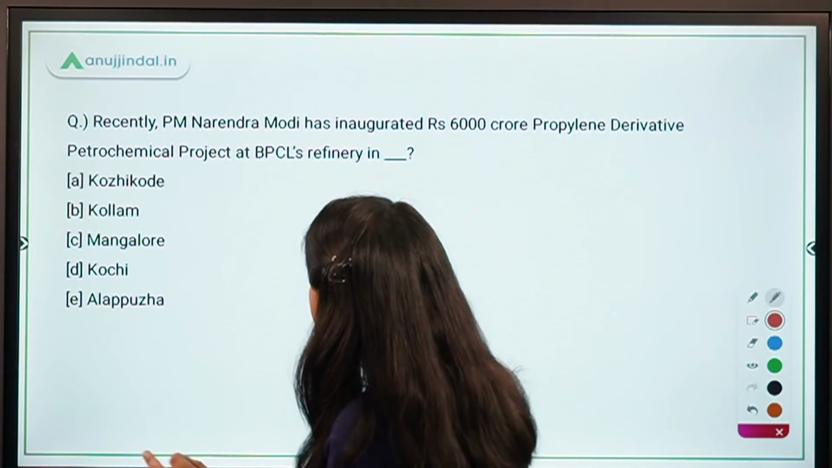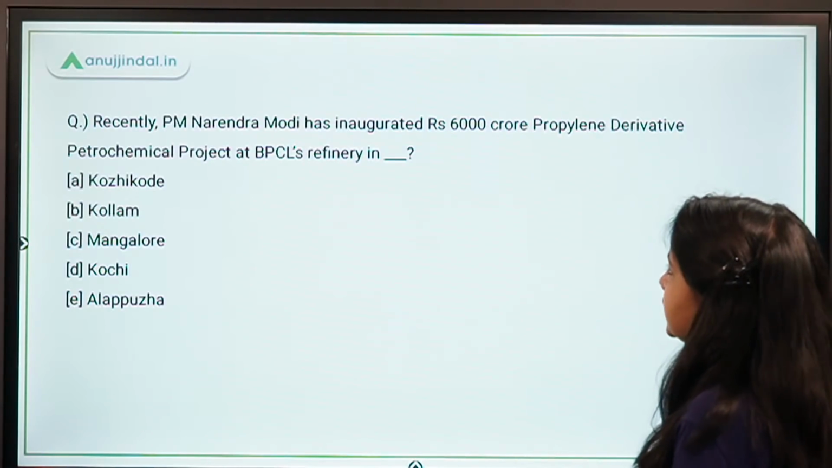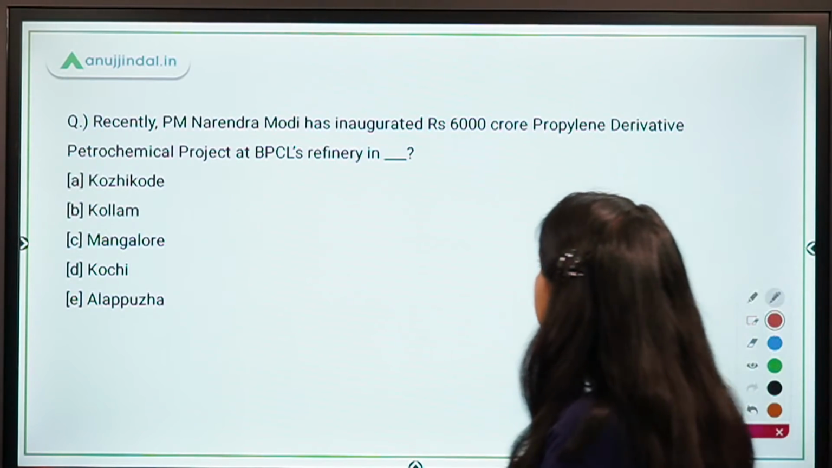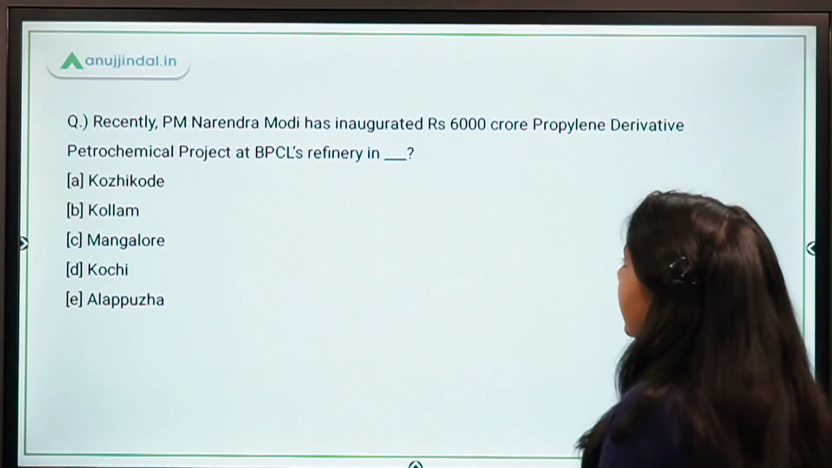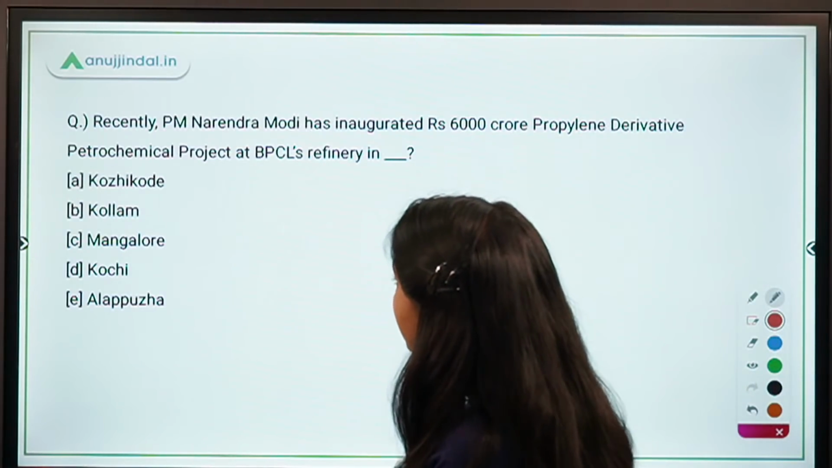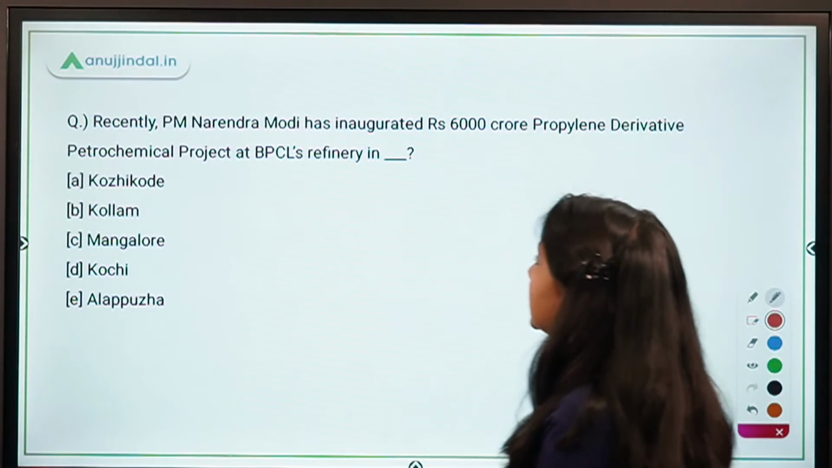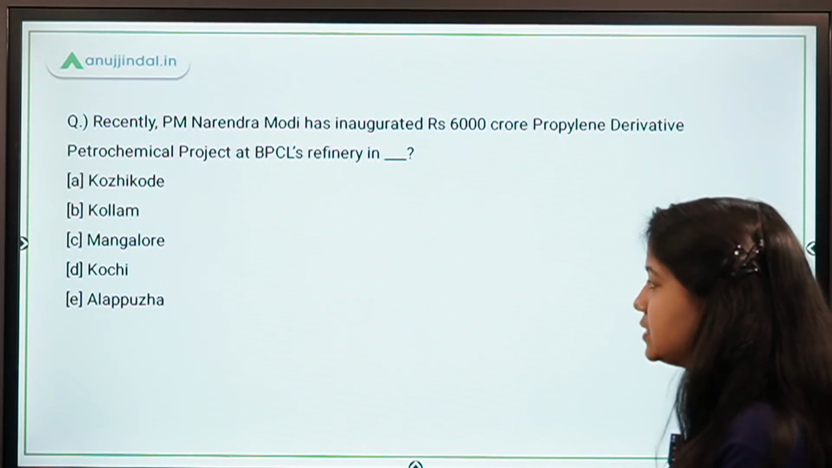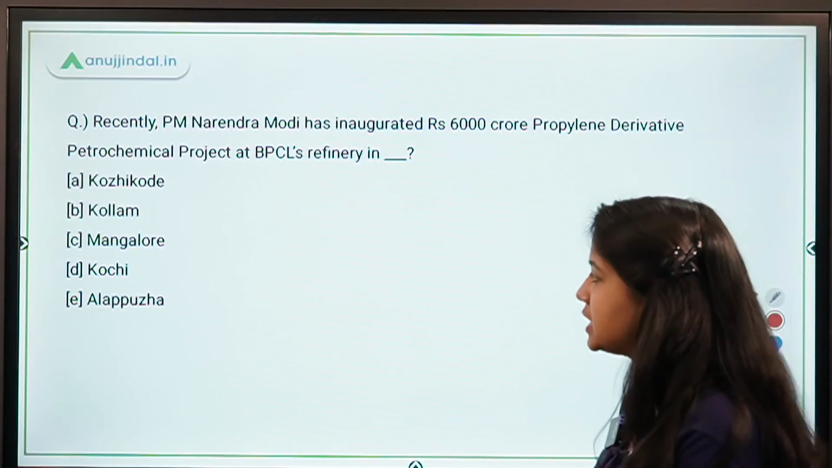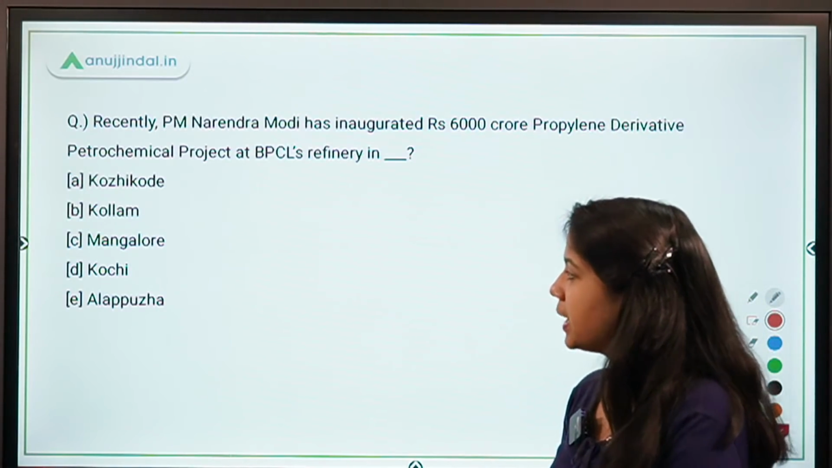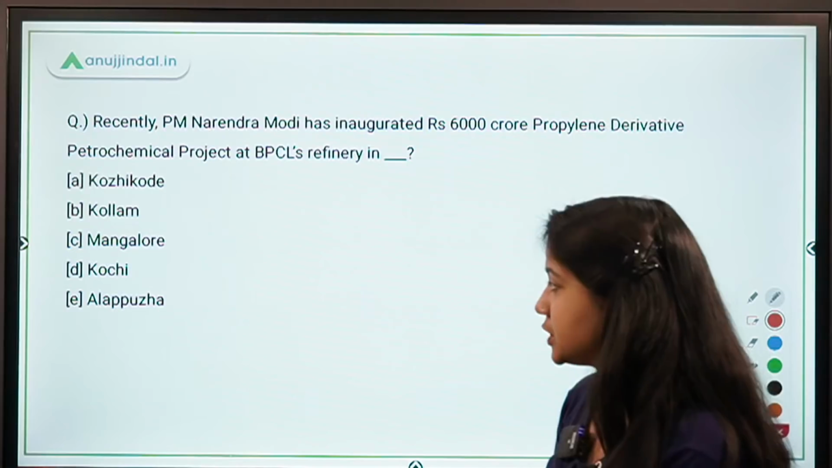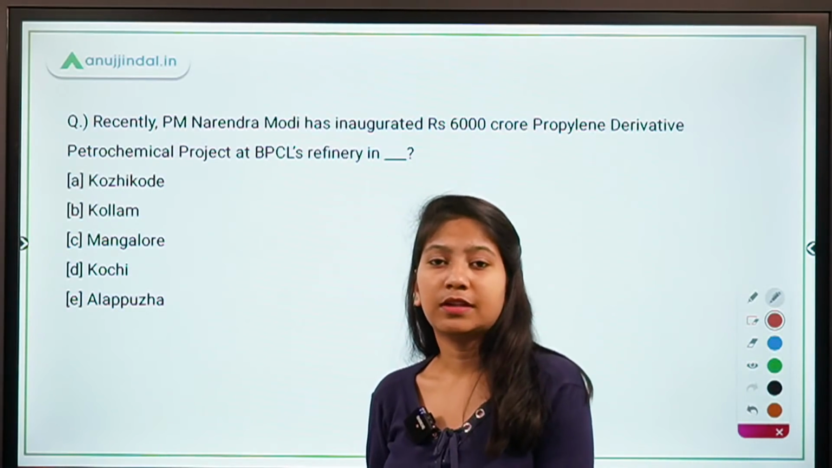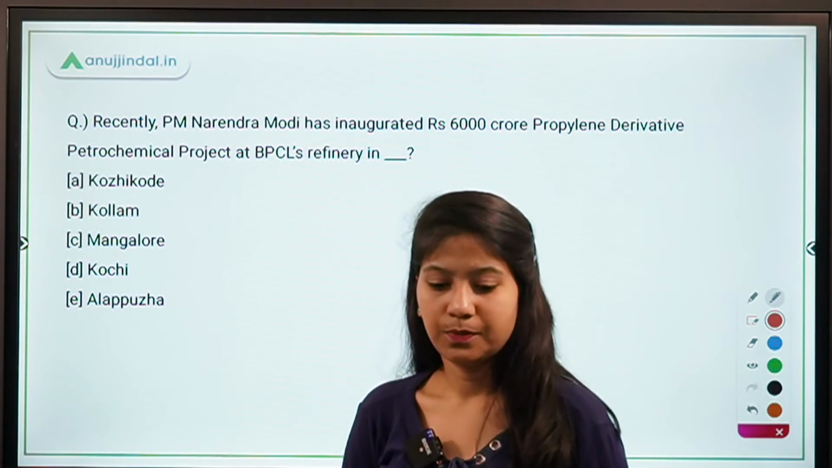Recently, Prime Minister Narendra Modi inaugurated a rupees 6,000 crore propylene derivative petrochemical project at BPCL's refinery in which state, or at which place basically? So you have the 5 places: Kozhikode, Kollam, Mangalore, Kochi, Alappuzha. Which is the right place?